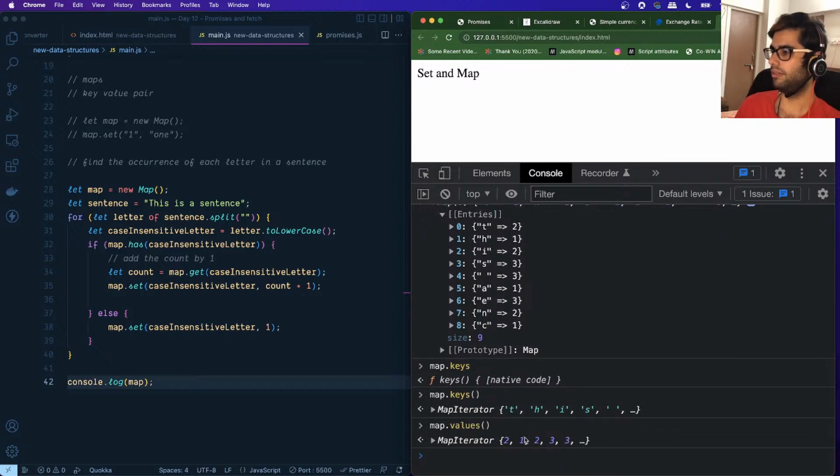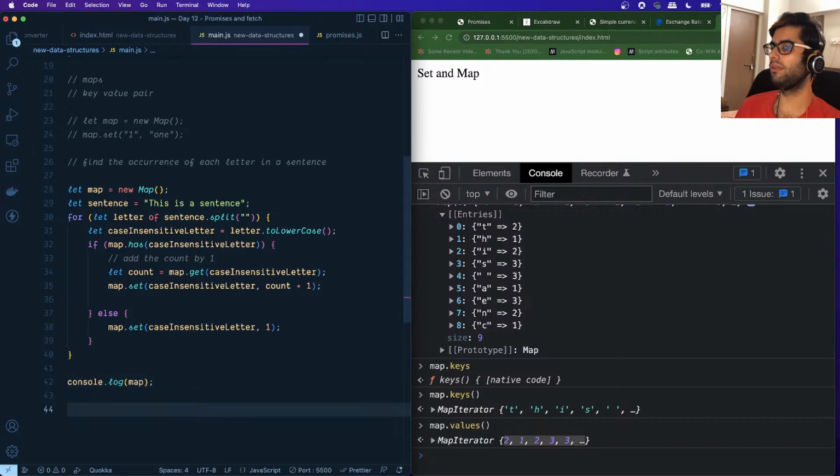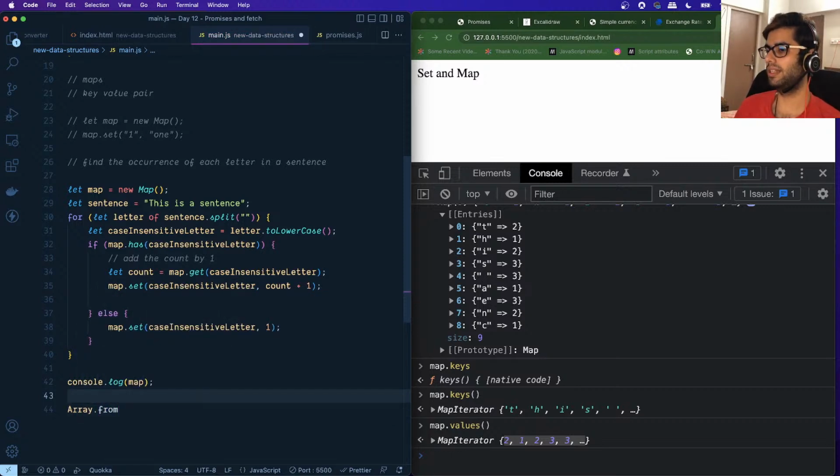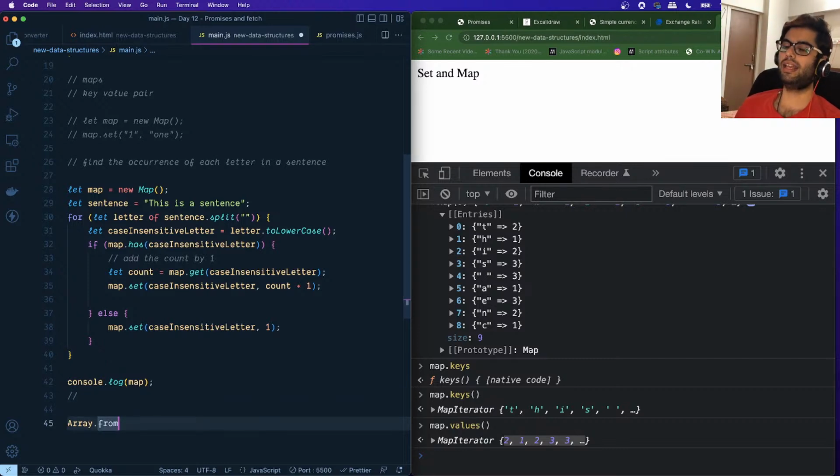Okay, so we are getting all of the values which are stored. Now we have a special function which is available to us, which is known as Array.from. This is a utility function which allows us to convert either an array from one format to another or an array-like structure into an array, right?